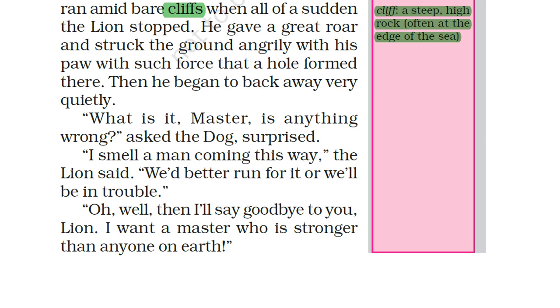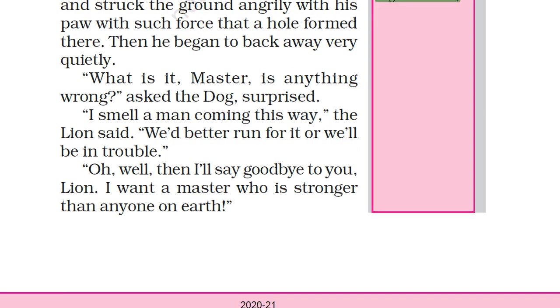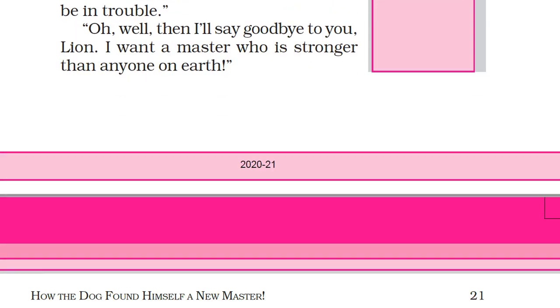Then the dog replied, oh well, then I will say goodbye to you, lion. I want a master who is stronger than anyone on earth. So the dog wanted someone who is stronger than anyone else on earth, right? So the dog said to the lion, okay, goodbye, I am not serving you anymore, you are not my master, I will go to the one who is stronger than you. That way he said and went. I want a master who is stronger than anyone on earth, so I will say goodbye to you.